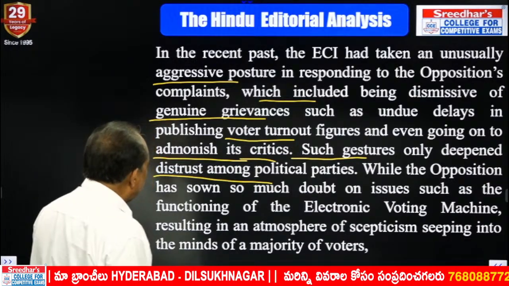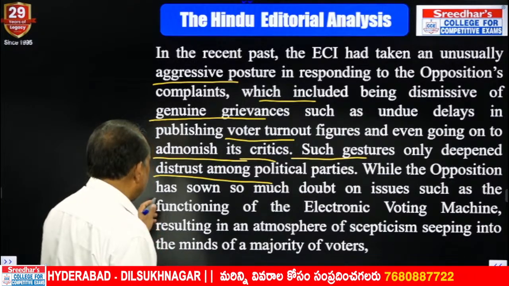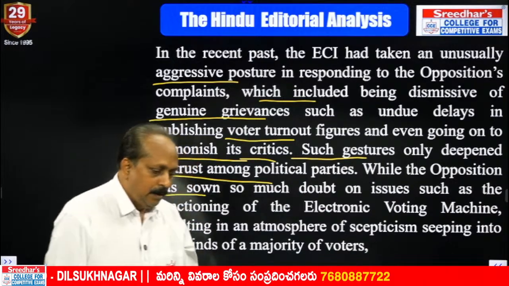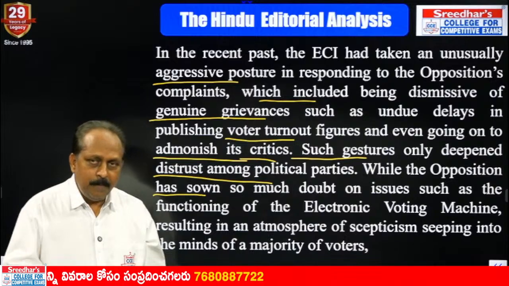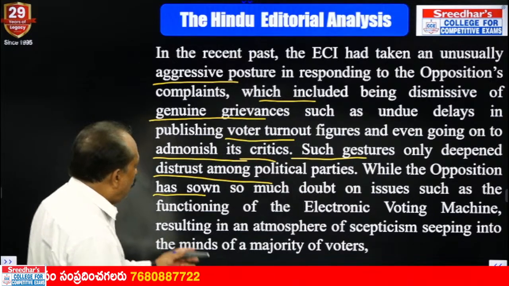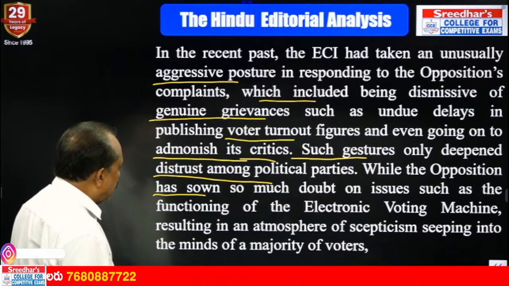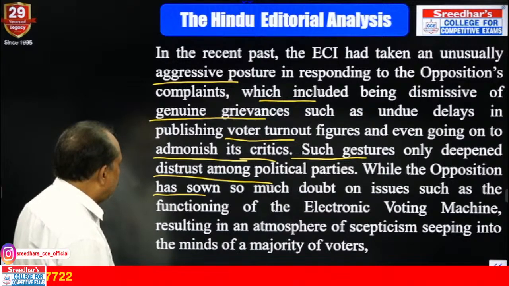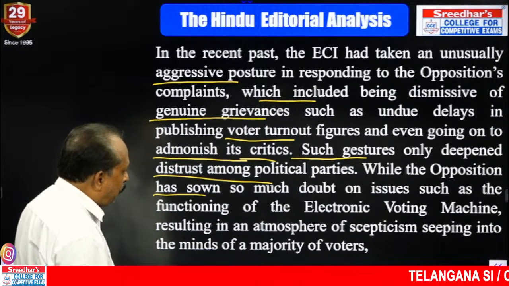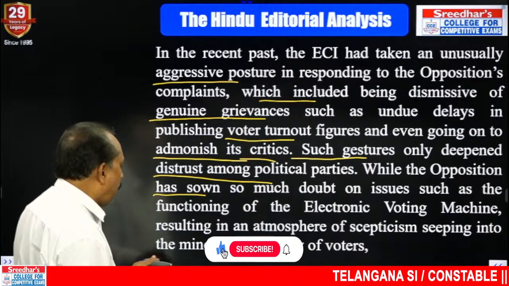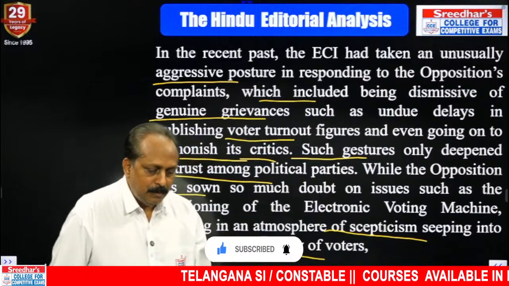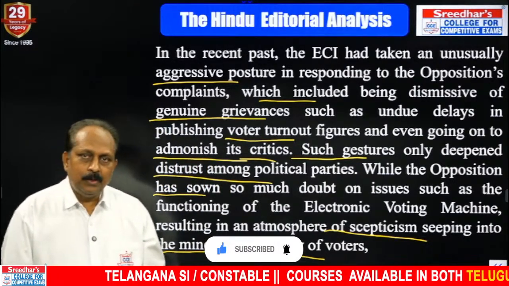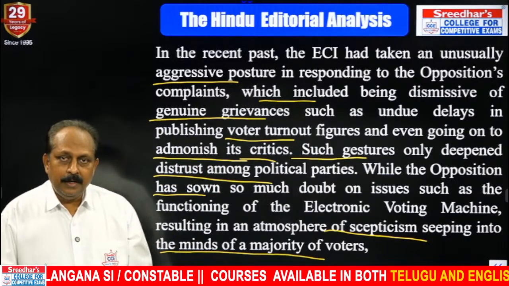While the opposition has sown so much doubt on issues, "has sown", sow, it's a verb. It goes with seeds. It could be anything for that matter. While the opposition has sown, present perfect active voice, so much doubt on issues such as the functioning of the electronic voting machine, resulting in an atmosphere of skepticism seeping into the minds of a majority of voters. So much criticism, so much element of doubt, and there's one word here, skepticism.